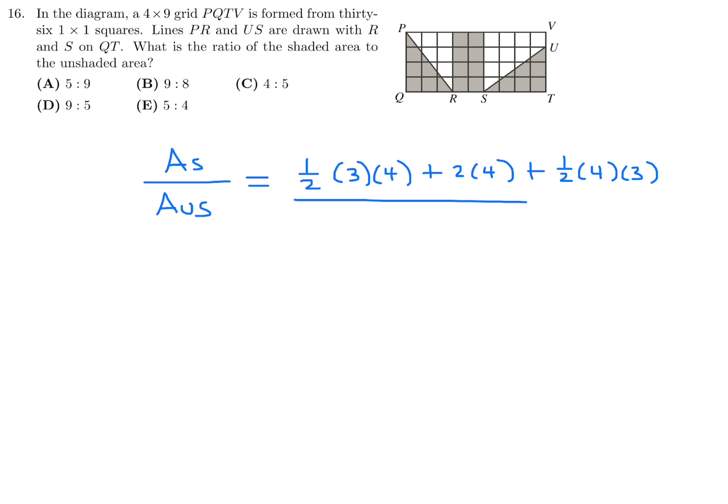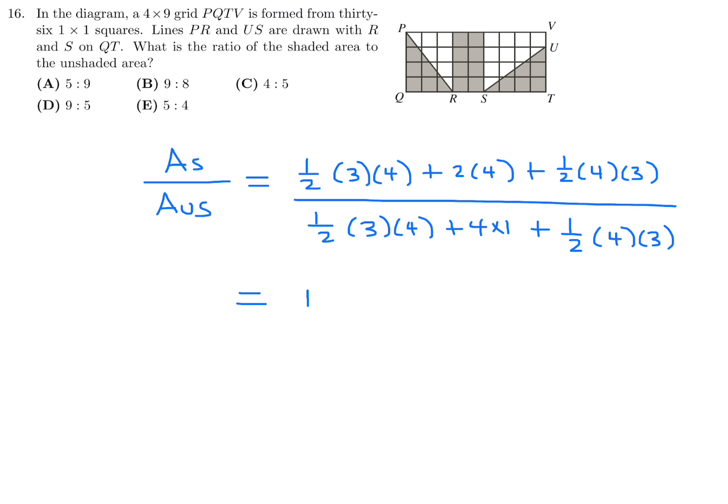And then the unshaded region is this triangle plus this rectangle plus this triangle. So that's 1/2 3 times 4 plus 4 times 1 and plus 1/2 4 times 3, like that.